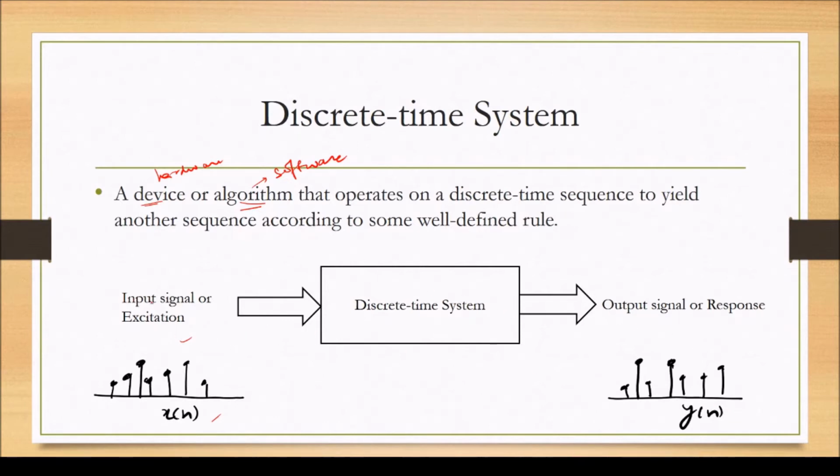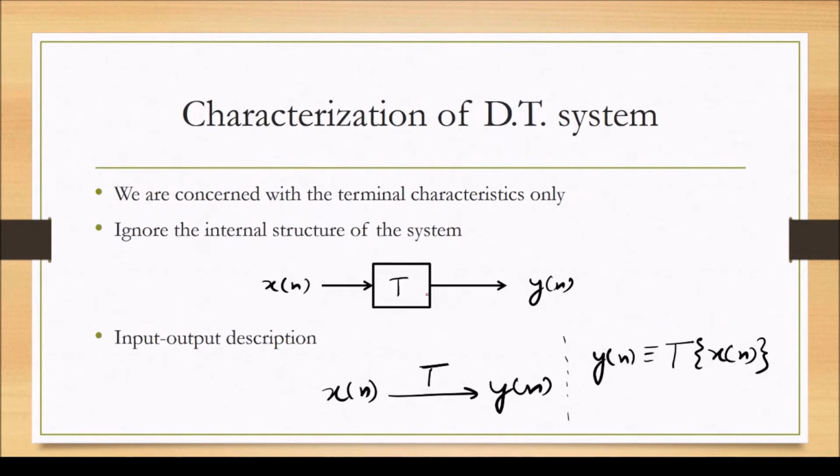The sequence which is fed into the discrete time system is said to be the input signal or excitation to the system, and what we get out of the discrete time system is the output signal or the response. So how do we characterize such a discrete time system mathematically? We are concerned with the terminal characteristics only. What we mean by this is that if we have a system S, we are just concerned with how a discrete time sequence fed into the system is transformed into a new sequence like this.